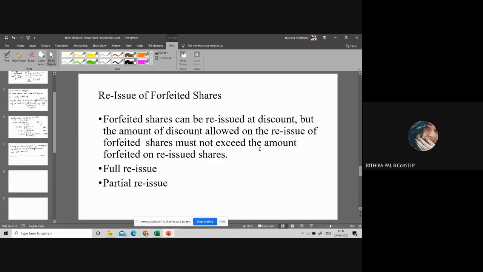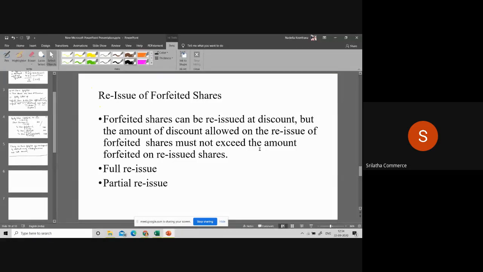Because the amount of share is not paid even after calling out. Yes, as the called up amount is not paid by the shareholder, you are going to forfeit the shares after giving due notices to the shareholder. Even then, if he is not making the payment, his shares can be forfeited due to non-payment of call amount.